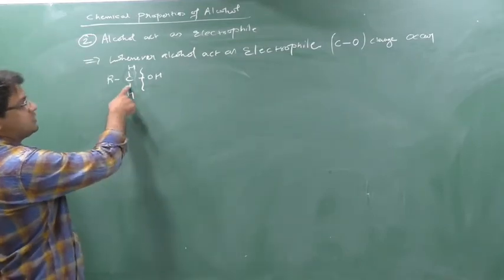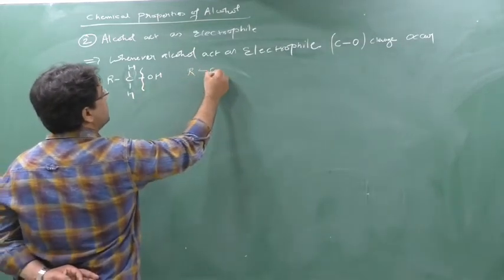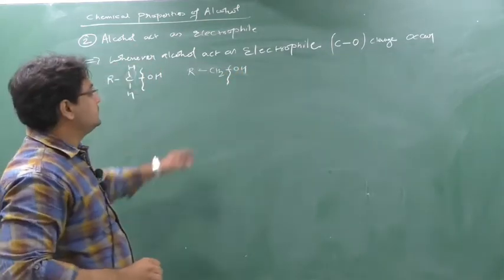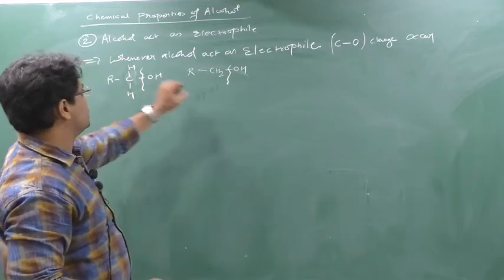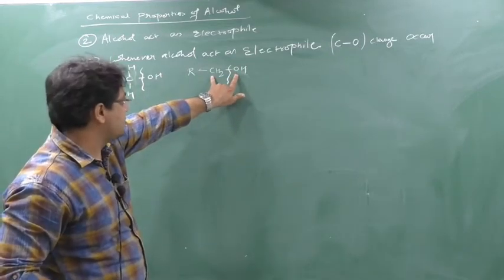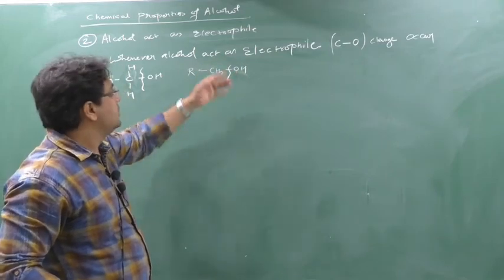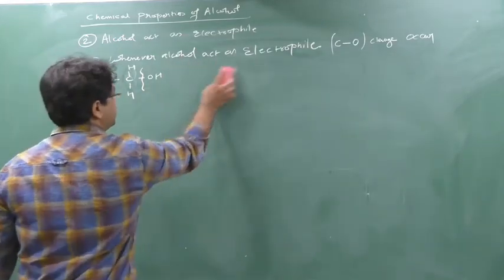C-O cleavage is this only. In certain books they write it like this, CH2OH. If this occurs, what do you think? Sir, is there a bond between H2 and O? No, these hydrogens are in these positions, so this oxygen is making a bond with this carbon only. So when this C-O bond breaks, the alcohol acts as an electrophile. Clear this part? Now I will show this reaction.